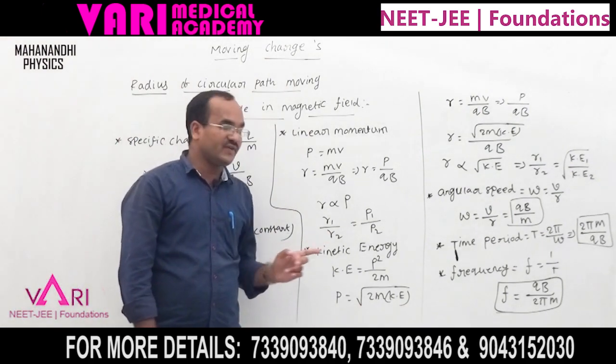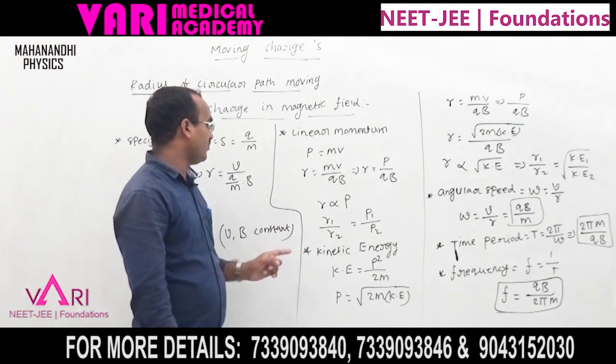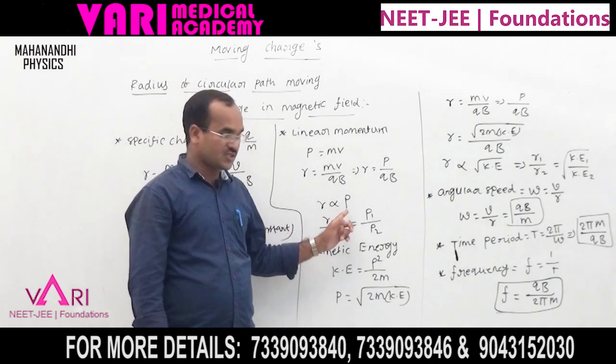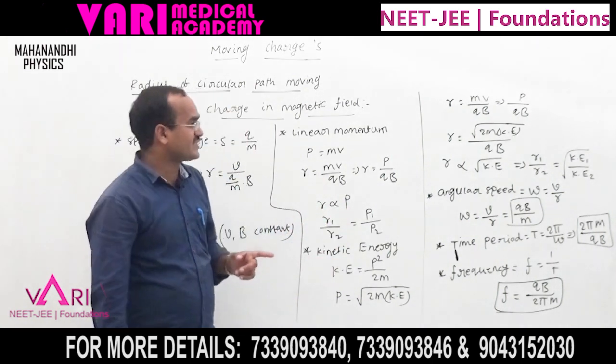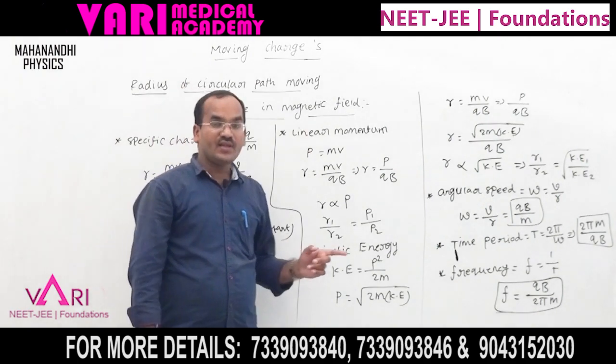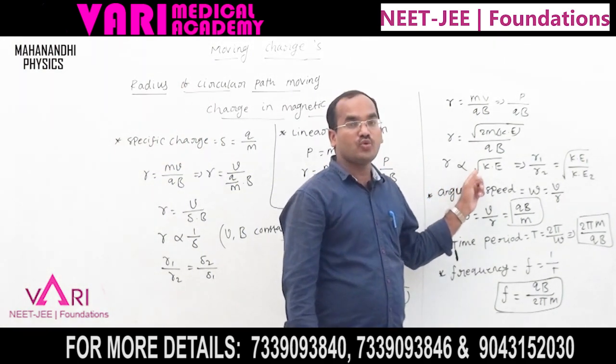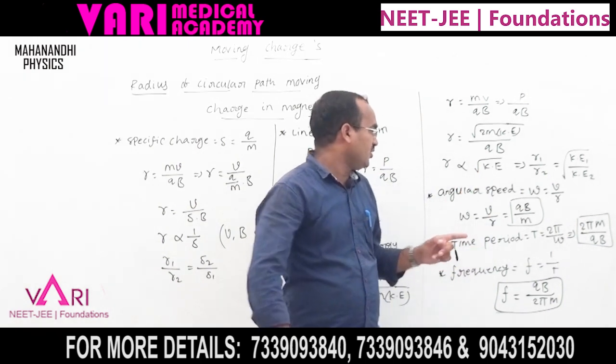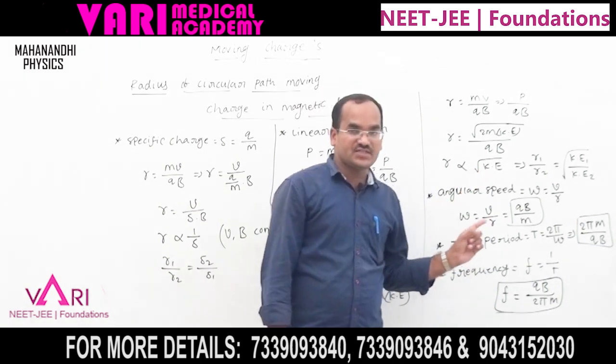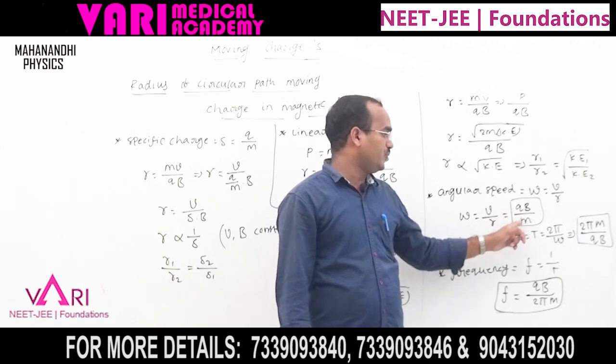R is directly proportional to the linear momentum p. R is directly proportional to root of kinetic energy. And the angular speed of the moving charge is omega equal to qb by m.